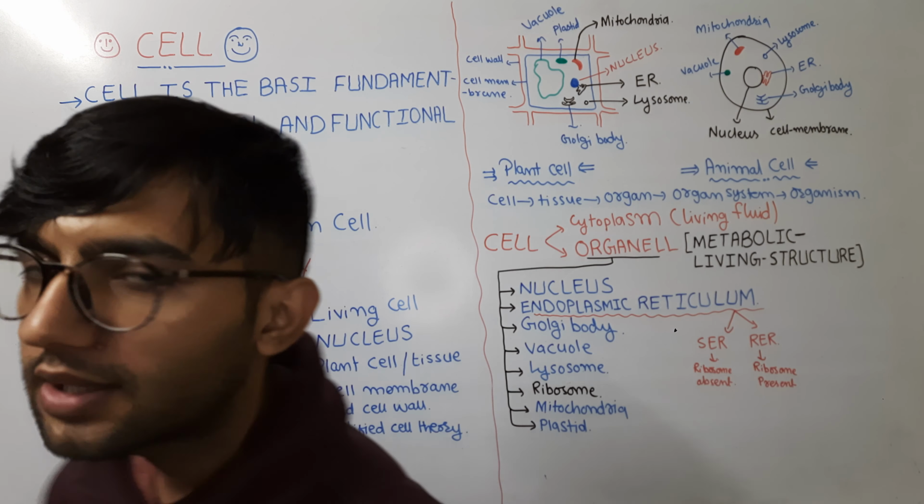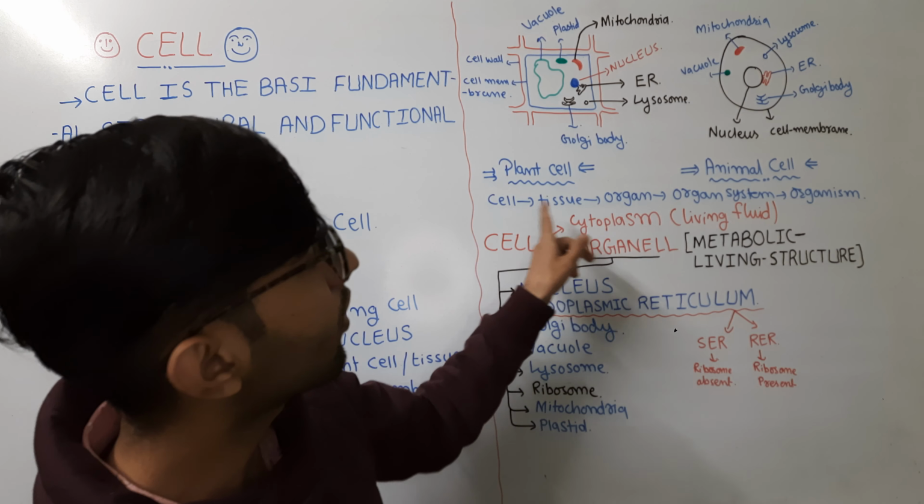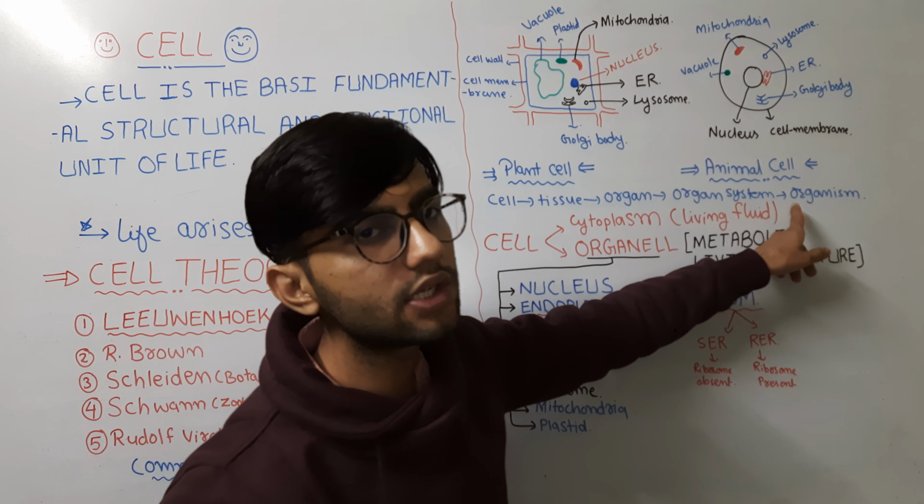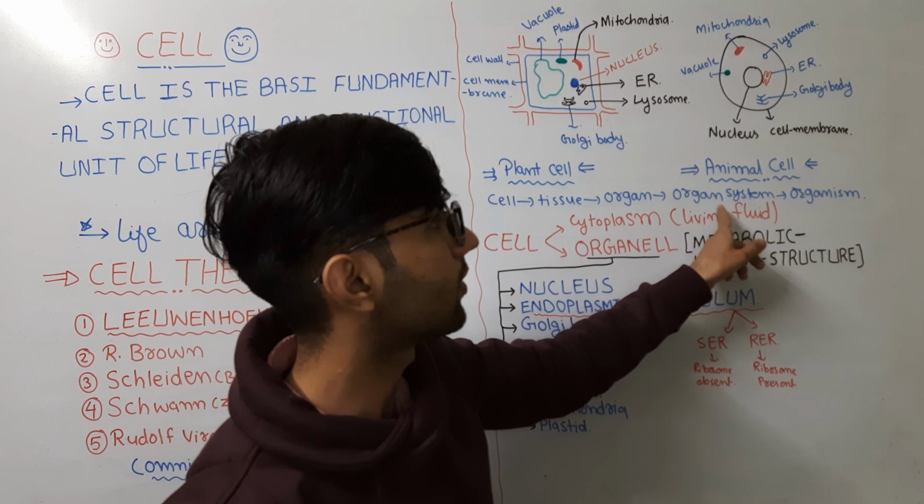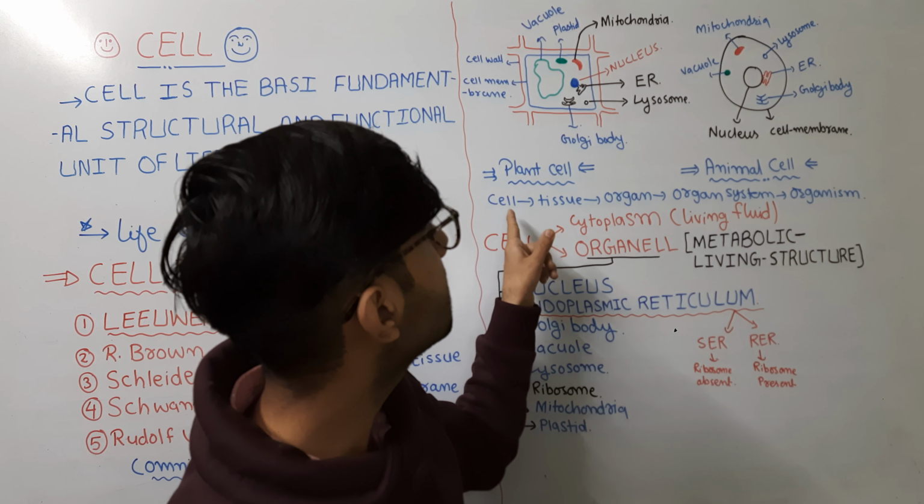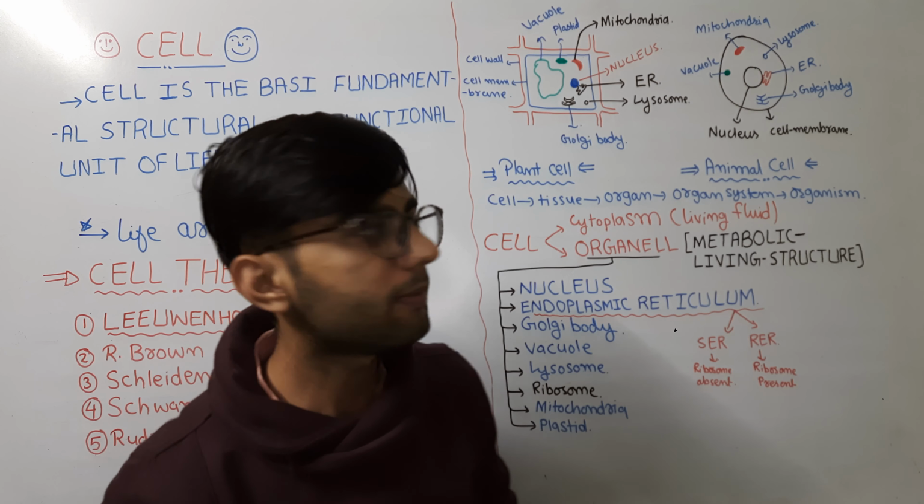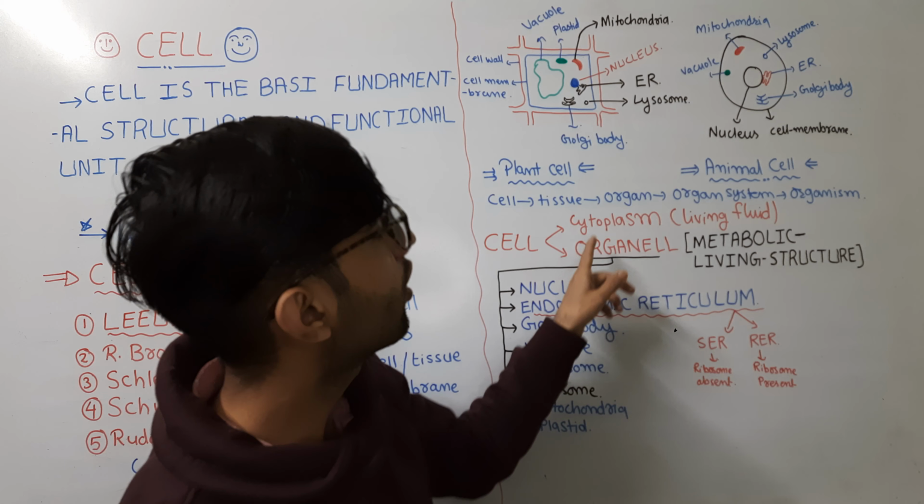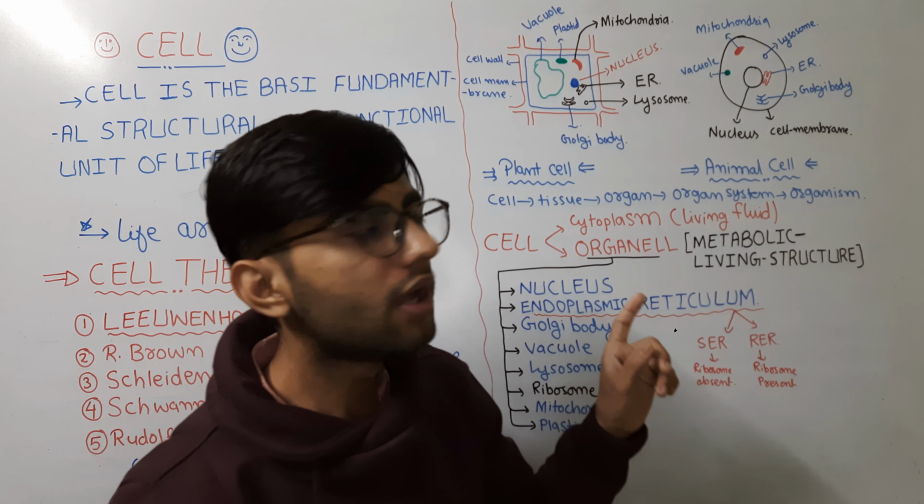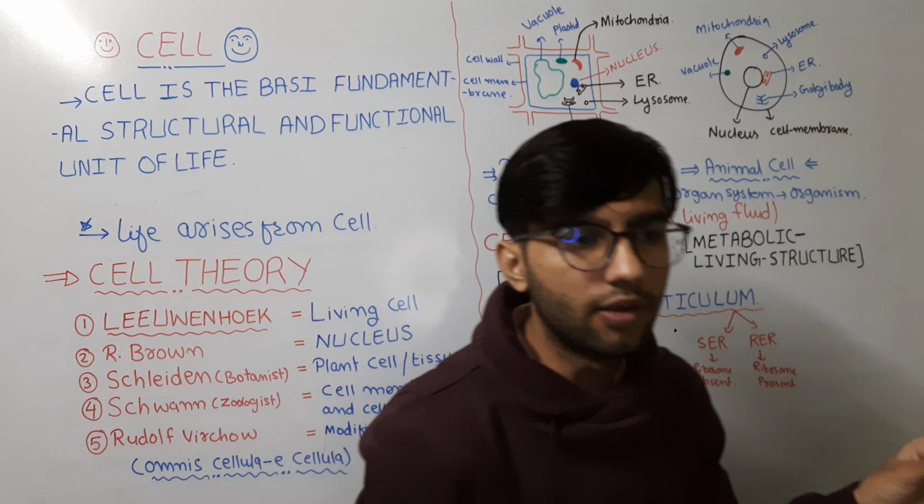Now the thing is that for the ideal condition of the organism there should be an organ system, but organisms can be formed at any level. It can be formed at the cell level, just take the example of amoeba. It can be formed at the tissue level, organ level, and organ system level. What is the meaning of organism?